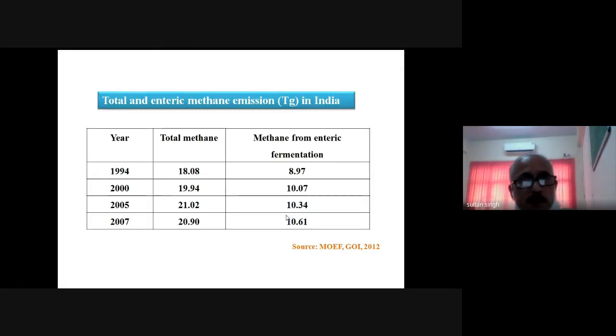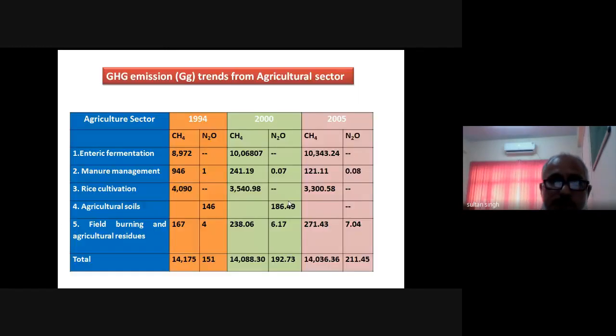Again, this is data from the Ministry of Environment and Forest, where our institute was also part of developing the methane emission factors. If you see how the total methane emission has increased with the passage of time: the first time we reported total methane from enteric fermentation, it was 18 teragram, then 19, then 21, and then 20. At present we have around 20 teragram of total methane emission from the different sectors of agriculture.